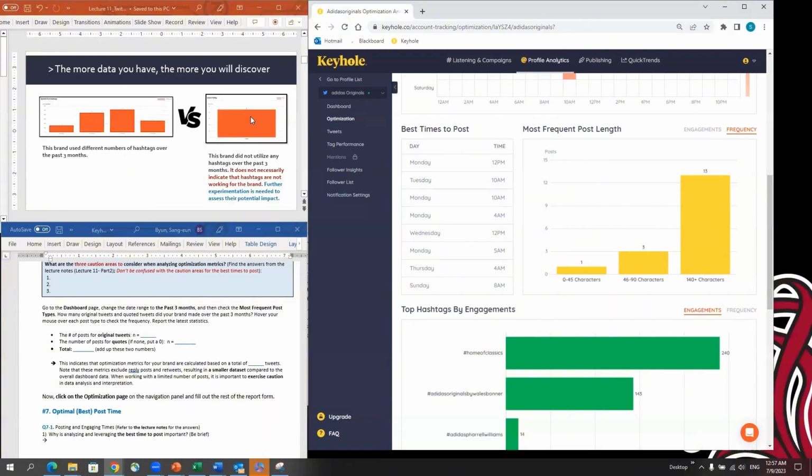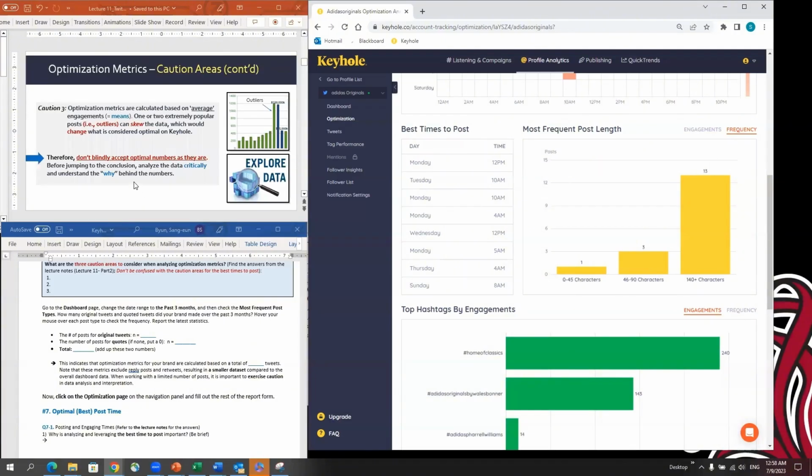Same thing, if your brand didn't try hashtags, it just shows 0 hashtags and there is no comparison with a different number of hashtags. Then how can you know the optimal number of hashtags? How do we know which hashtags are working better? You want to encourage your brands to try different hashtags and different numbers of hashtags. Then you can find more meaningful insights.